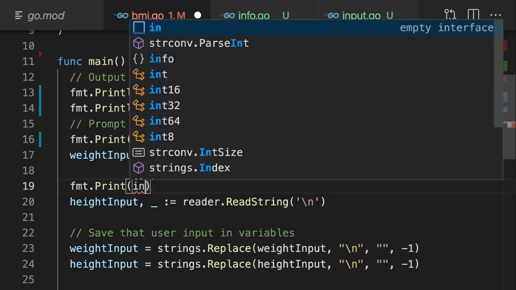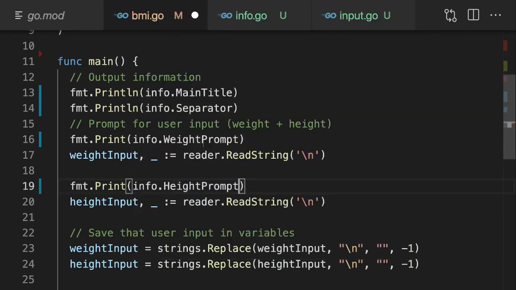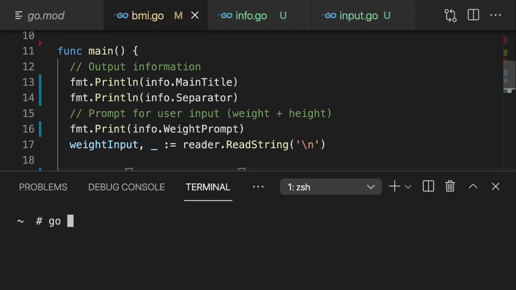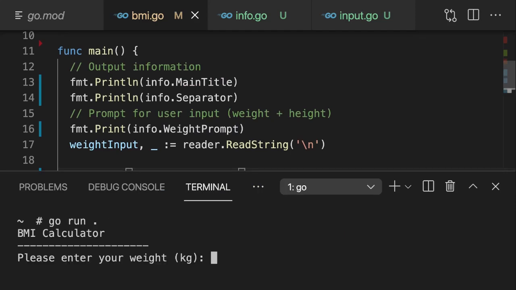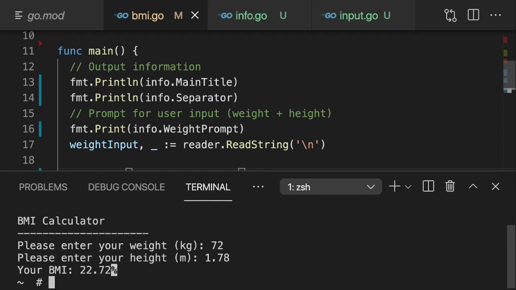And here, last but not least, the height prompt. And now we're using all those constants from that other package in our main package again. And therefore, one last time, let's execute this module. And that's looking good. I'm seeing those messages, and we're still calculating the BMI correctly.